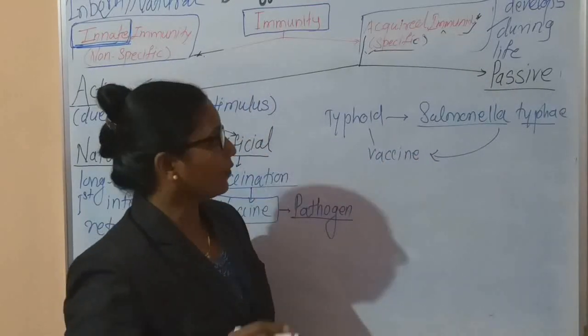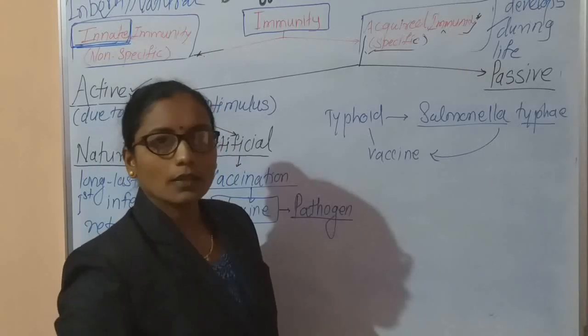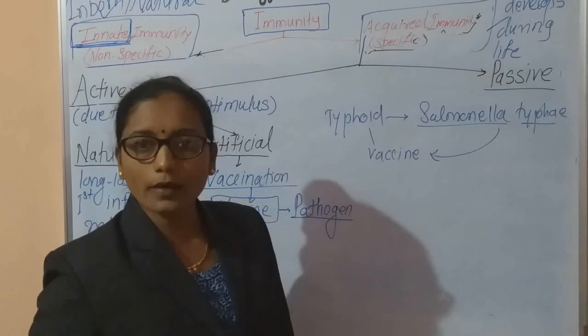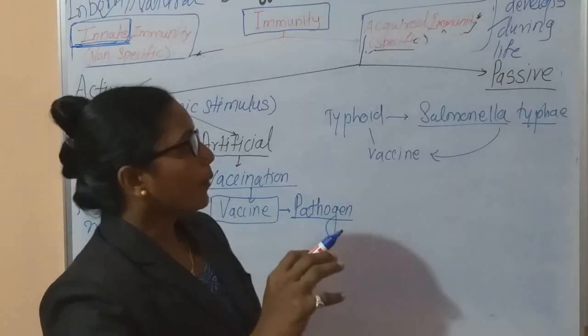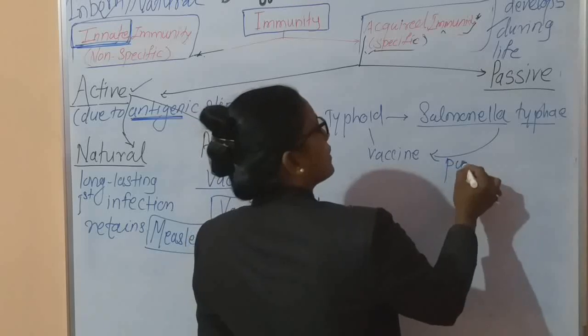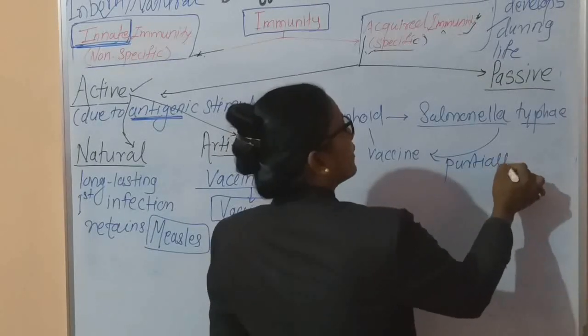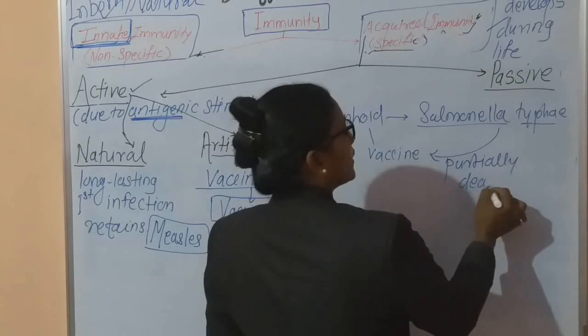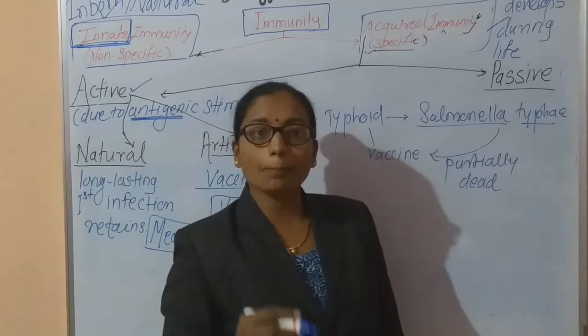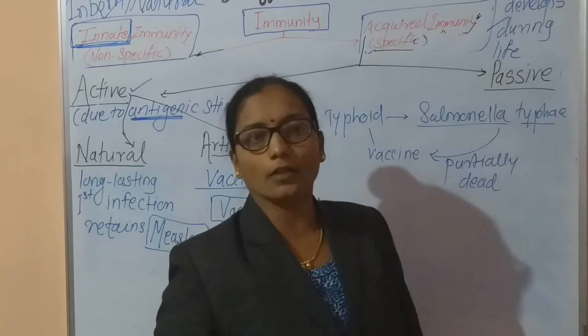I think you are very clear about this. A vaccine is not a medicine. It is a preparation of the pathogen, which is either partially dead or weakened, and this pathogen is purposely injected into our body.